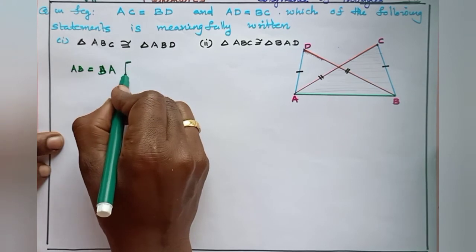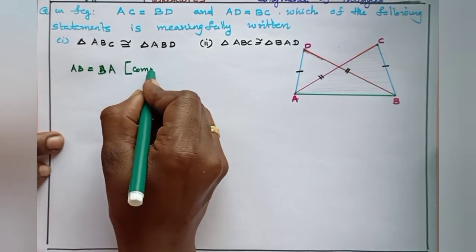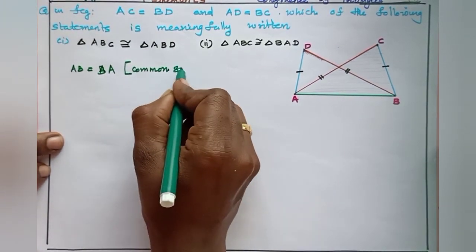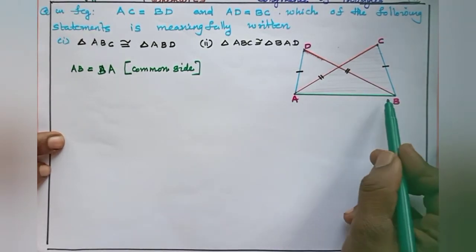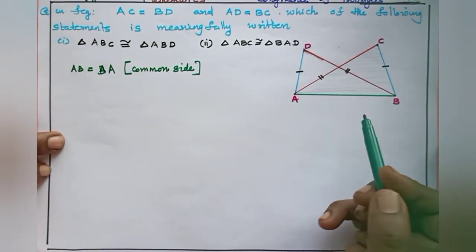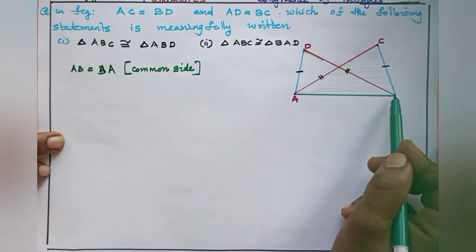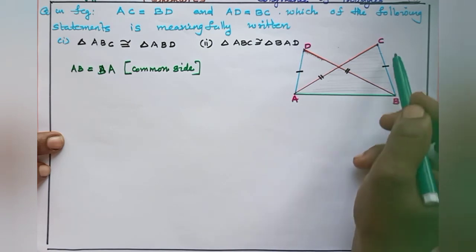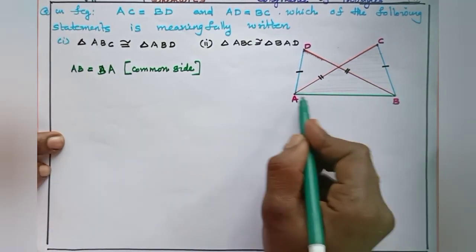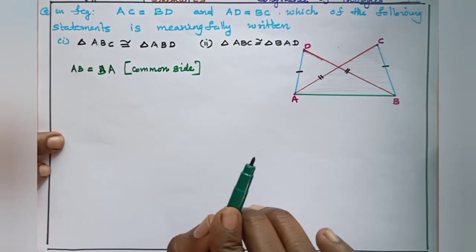That is the common side. BA and AB are the same, but this is in a different position, BAD. So AB is equal to BA.